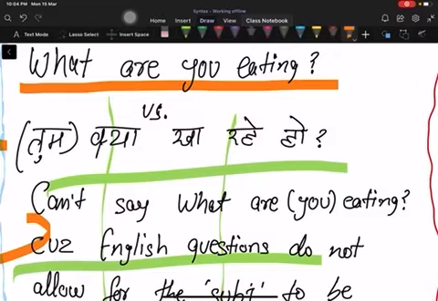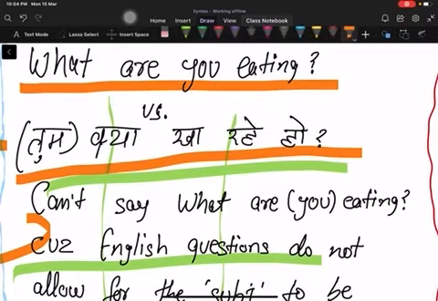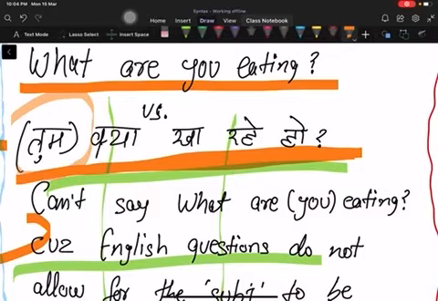But the grammatical sentence in Hindi can be तुम क्या खा रहे हो and also क्या खा रहे हो. In the example of Hindi, we can delete this part of the sentence and it still looks very grammatical